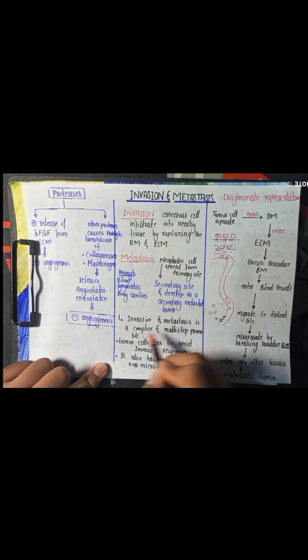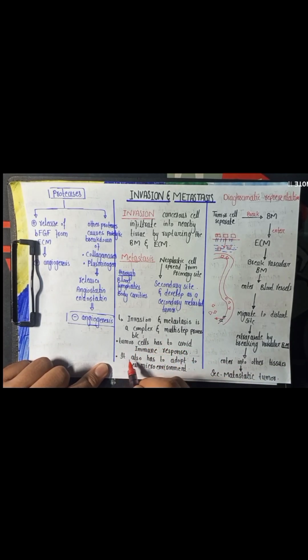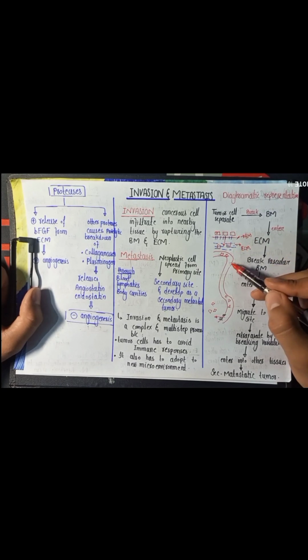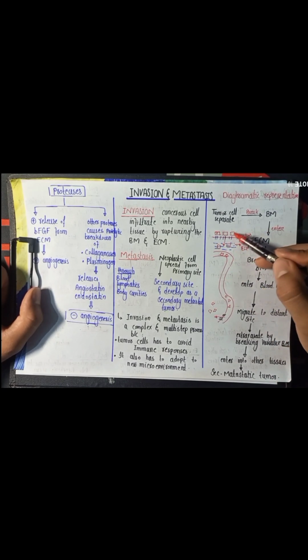Invasion and metastasis is a complex, multi-step process, and as the tumor cell grows, it has to avoid the local immune responses, and similarly, the tumor cell also has to adapt to the new local microenvironment. Let's suppose these are the tumor cells, this is a basement membrane, this is extracellular matrix, and these are the blood vessels. Initially, there is separation of the tumor cells, and then they break down the basement membrane and enter into the extracellular matrix.